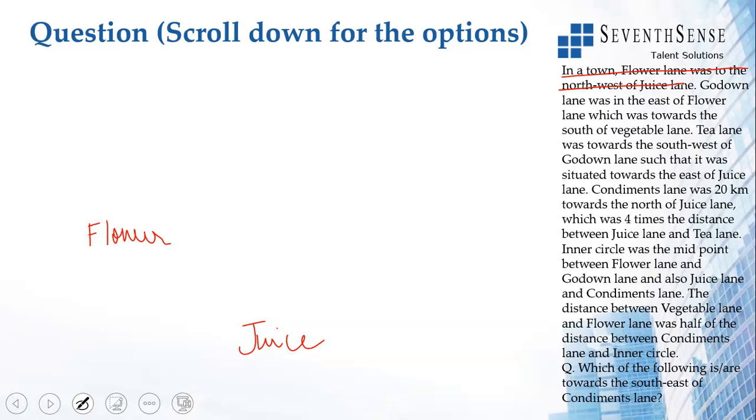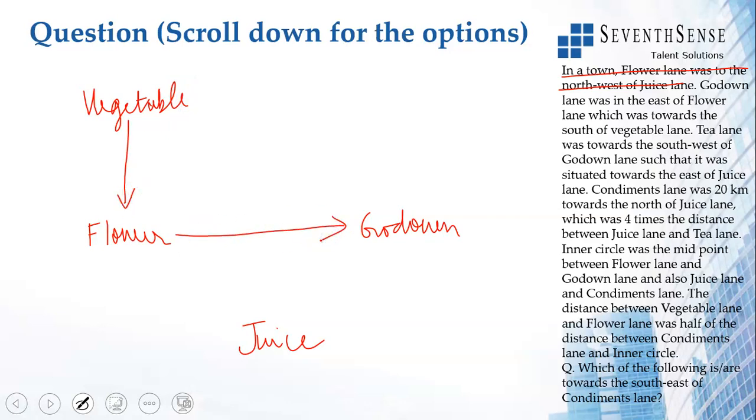Go down lane was to the east of flower lane. Go down lane is to the east of flower lane, which is towards the south of the vegetable lane. This is vegetable lane. South of vegetable lane is the flower lane. East of flower lane is the go down lane. This is taken care of.